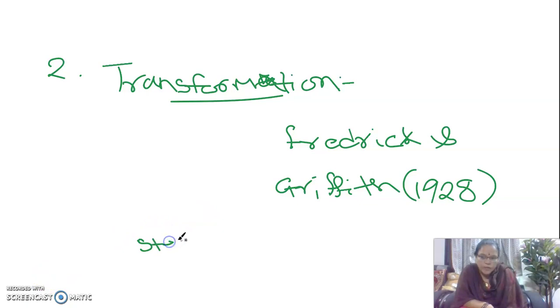In a group of bacterial cells which are called Streptococcus pneumonia.